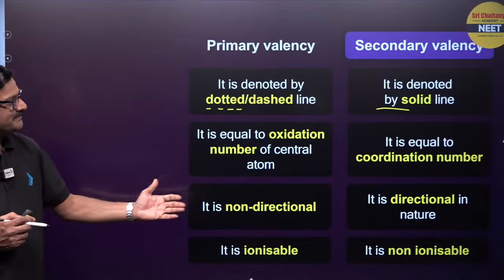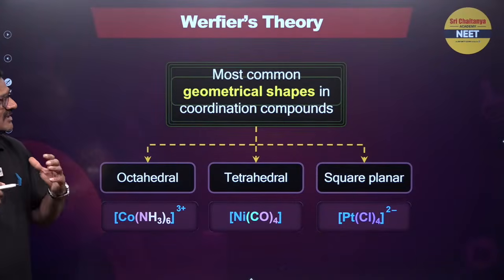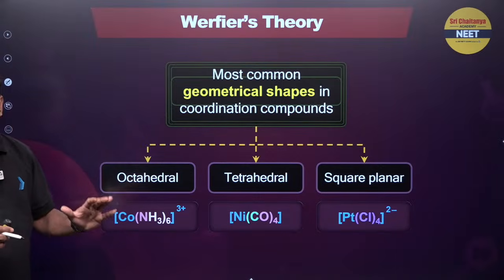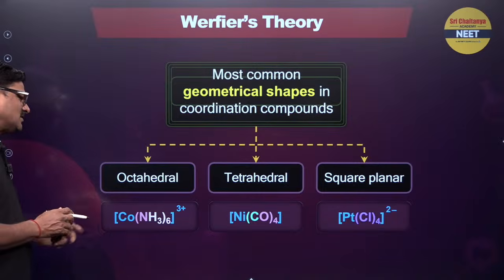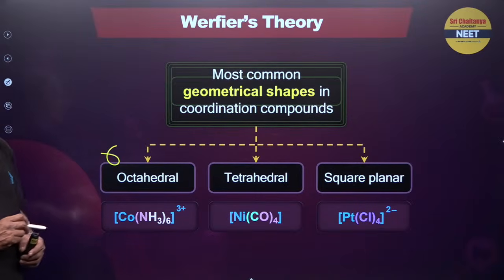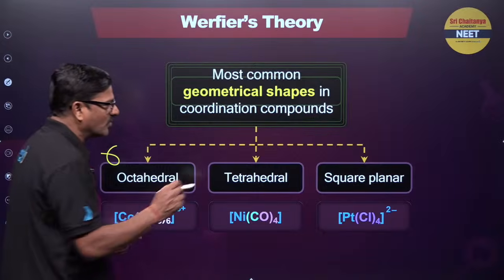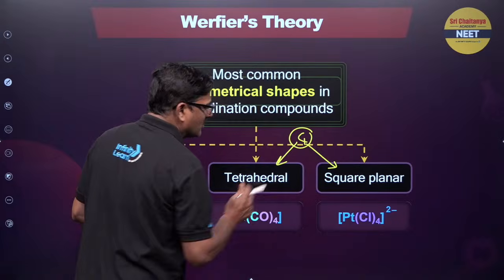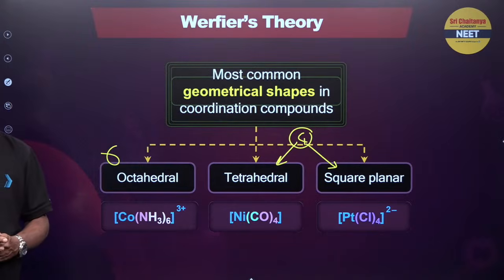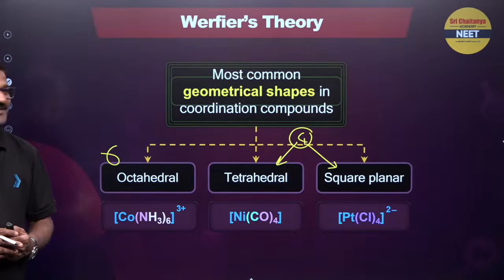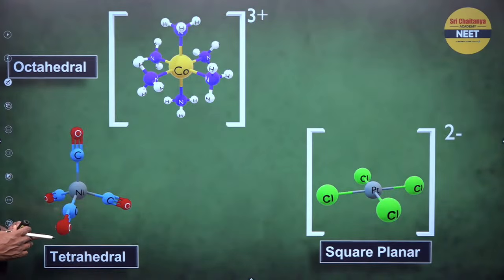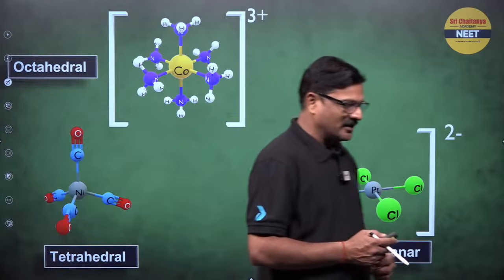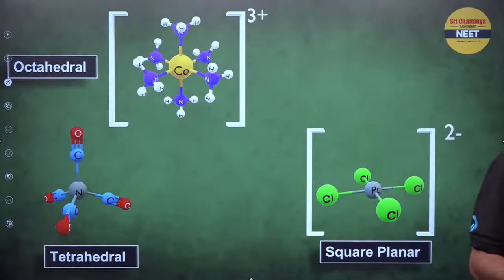So any doubts? Based on that, Werner's most common geometrical shapes can be seen from the various coordination numbers. If the coordination number is 6, it will be octahedral; if the coordination number is 4, it can be tetrahedral or square planar. Okay, moving ahead: octahedral complex, tetrahedral complex and square planar complex. I want to show you a simple diagram.